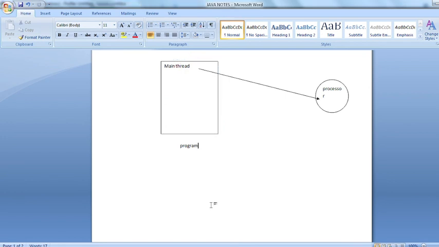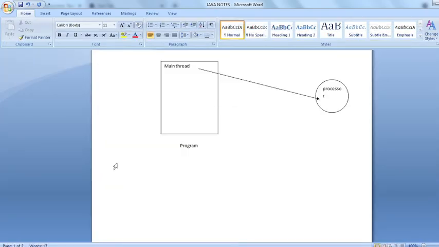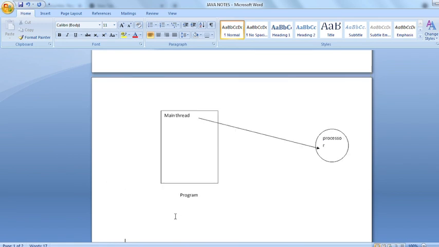Okay, now let's move on. So this is the basic concept of multi-threading, and in the next video I'm going to talk more about the multi-threading concept.